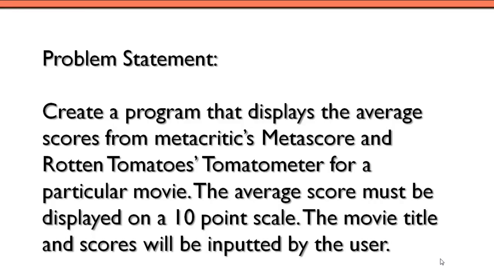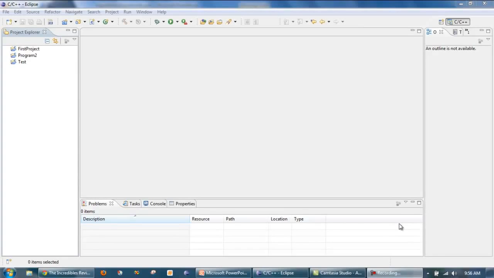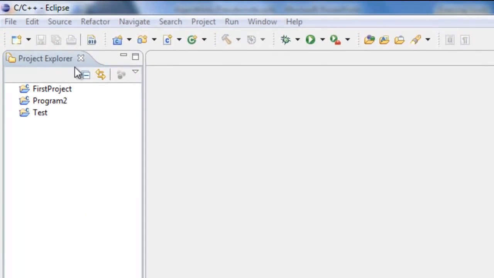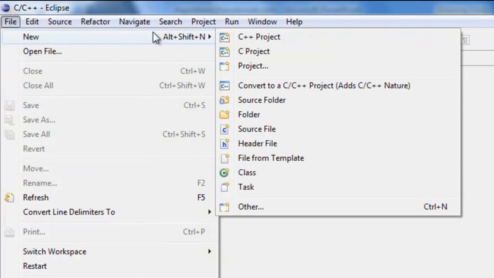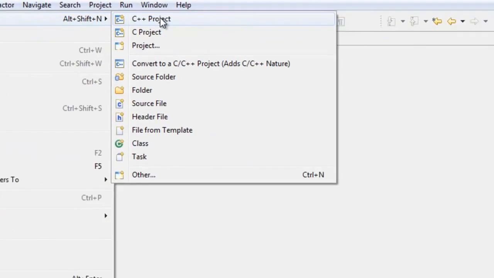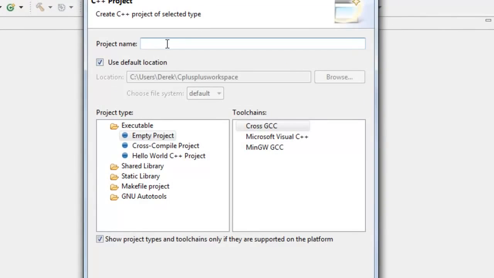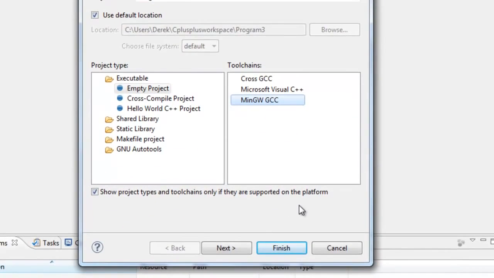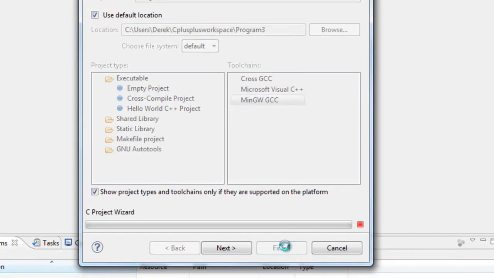So let's get started. Okay, so let's go ahead and get started with program 3. So we'll come here to File, New, and then come across here to C++ Project, left click, and we'll name this project Program 3 since this is our third program. Under project type, you can leave it as empty project, toolchains, make sure MinGW GCC is selected, and then click on Finish.